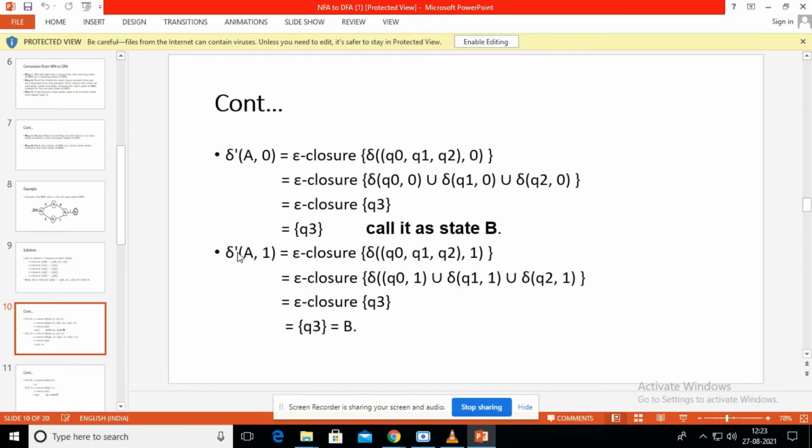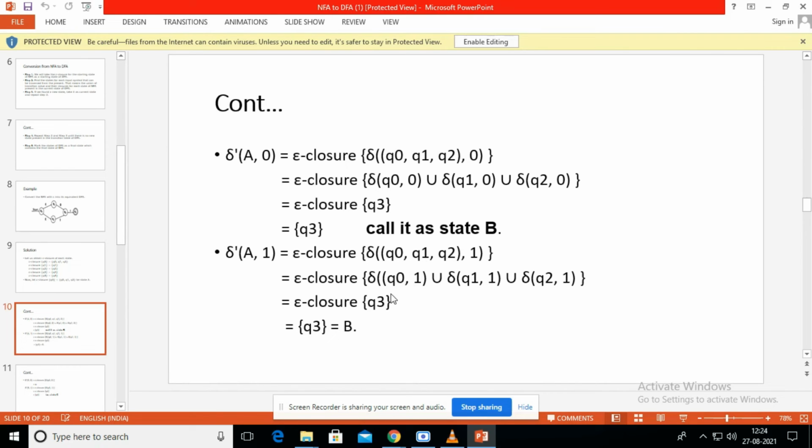A is the start state of our new DFA, and we are calculating the transition function with input symbol 1. Listen, epsilon closure of the same, what's the value of A: Q0, Q1 and Q2 with input symbol 1. We have to find the transition function. Next, epsilon closure of Q0 comma 1, union Q1 comma 1, union Q2 comma 1.